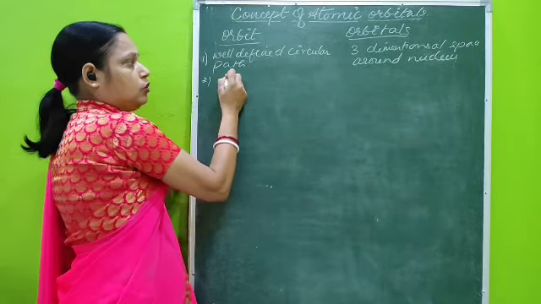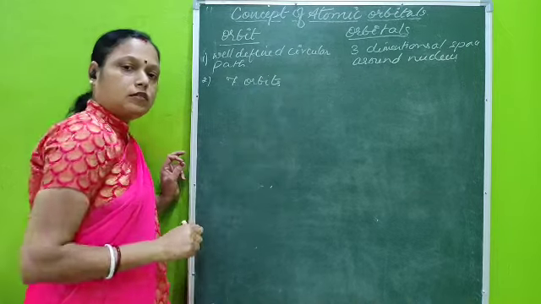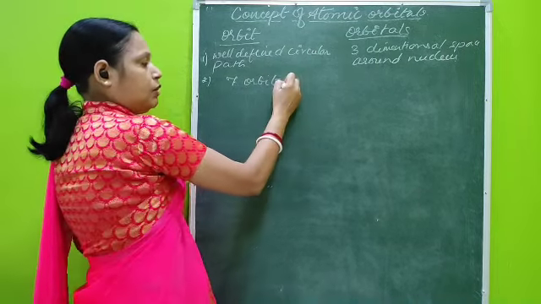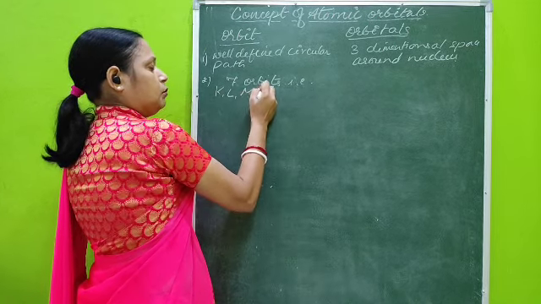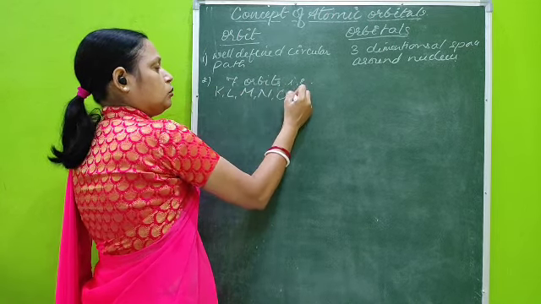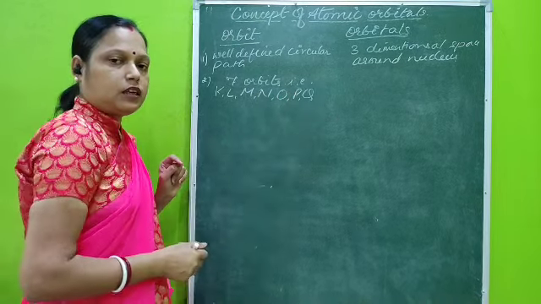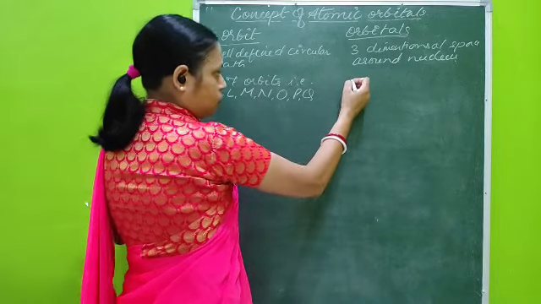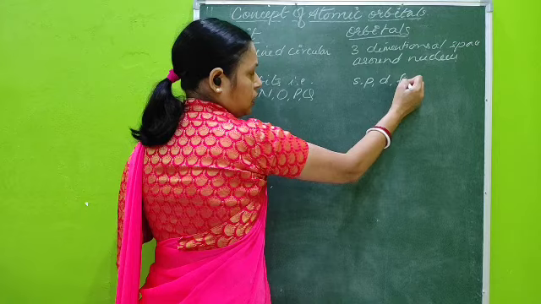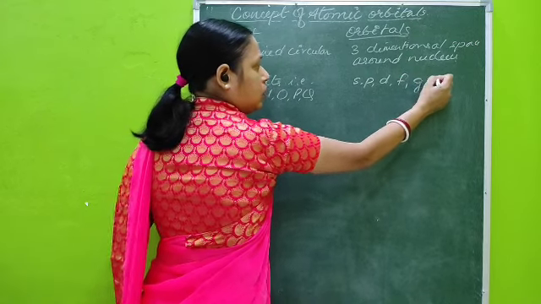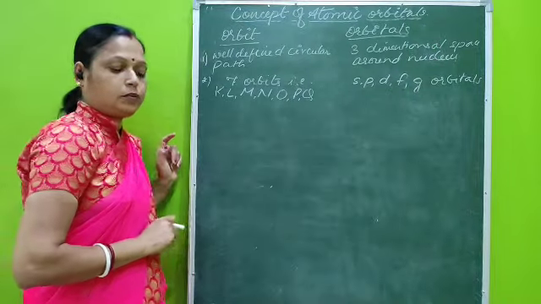The second point: a total of 7 orbits are there. You can name them K, L, M, N, O, P, Q. 7 orbits are there. But there are S, P, D, F, G orbitals. 5 orbitals are there.